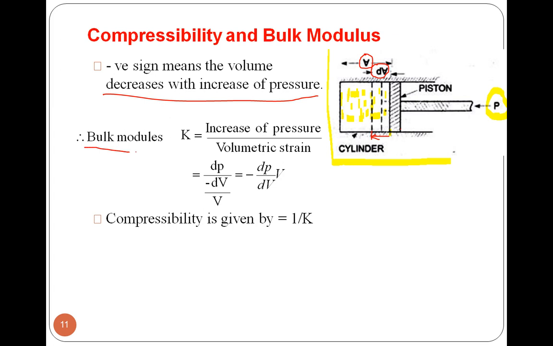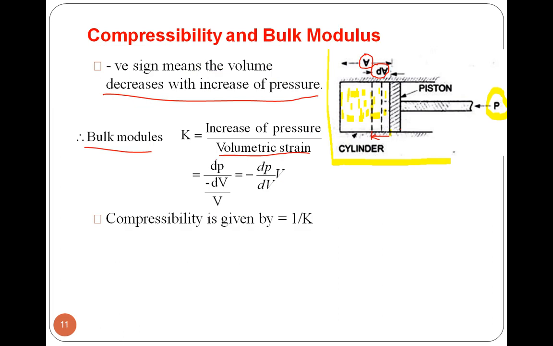Now we will see the bulk modulus. So what is bulk modulus? Already we have seen, it is the compressive stress per unit volumetric strain. Compressive stress is nothing but the increase of pressure.